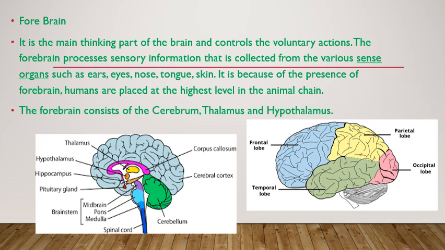So the forebrain mainly consists of three different parts. One is the cerebrum. You can see here the first part is the cerebrum, the second one is the thalamus, which is followed by the hypothalamus. These are the different parts of the forebrain.